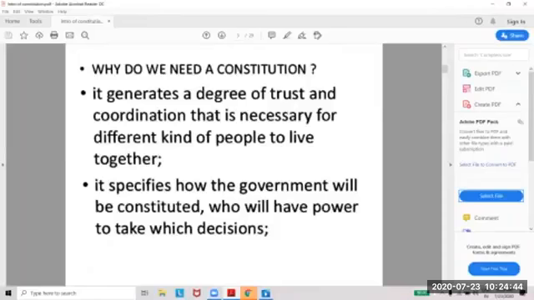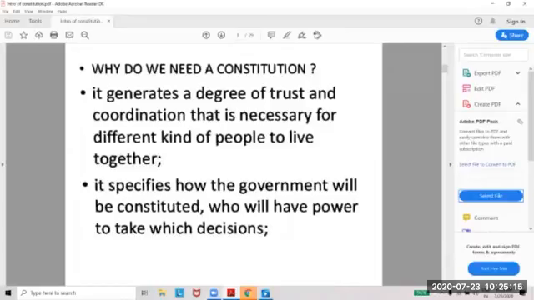Most countries in the world need to have these basic rules. This applies not just to governments. Any association needs to have its constitution. Thus, the constitution of a country is a set of written rules that are accepted by the people, because the government is of the people, for the people, by the people. We have made the government. So the people should also agree with all the rules. Then only the constitution is framed.